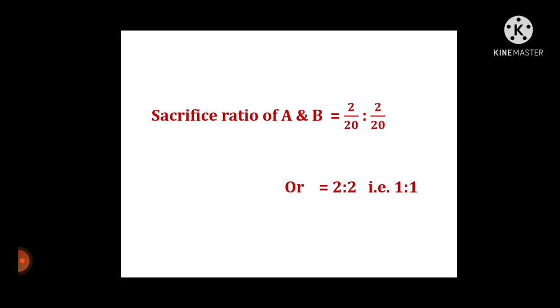So therefore, the sacrifice ratio of A and B is equal to 2 upon 20 as to 2 upon 20, or 2 as to 2, that is equal to 1 as to 1.